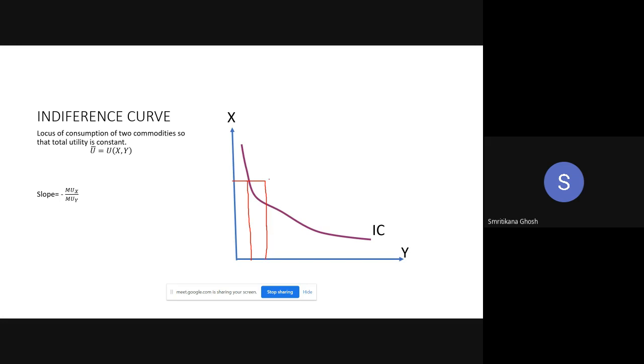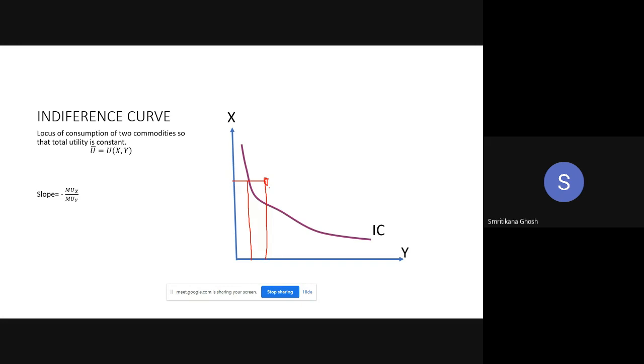At this point your total utility is higher, so it should not be on the same indifference curve. On the other hand, start from the initial one, that amount of X and that amount of Y. If you increase consumption of Y, your total utility is rising.